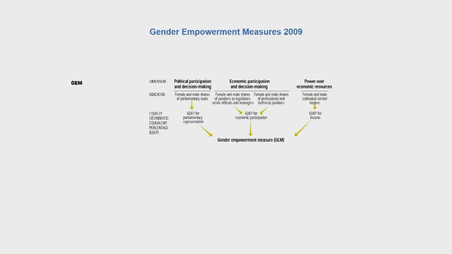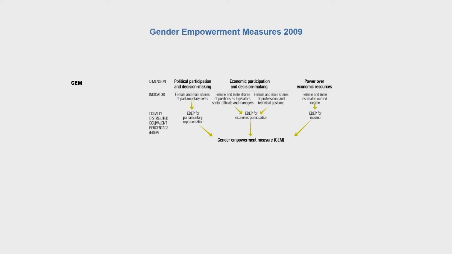So, the dimensions that have been taken for the gender empowerment measure are: first, political participation and decision making, then second, economic participation and decision making, and third, power over economic resources. The indicators that have been considered are as follows. The first is for the dimension political participation: female and male shares of parliamentary seats. For the economic dimension: female and male shares of positions as legislators, senior officials and managers, and female and male shares of professional and technical positions. And for power over economic resources: female and male estimated earned income.